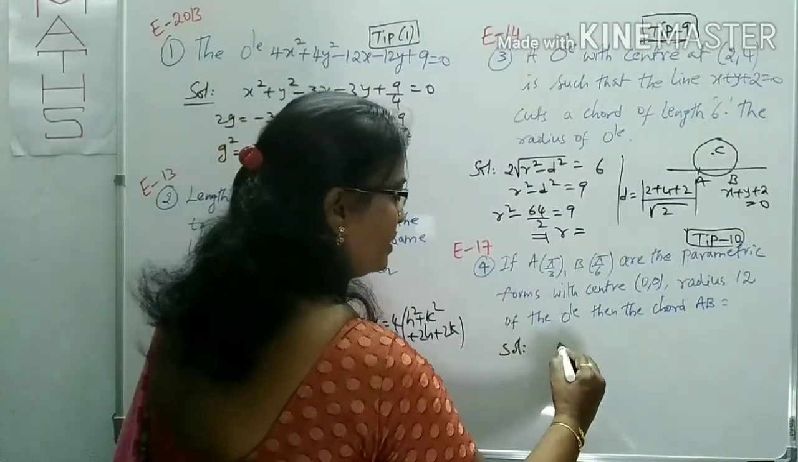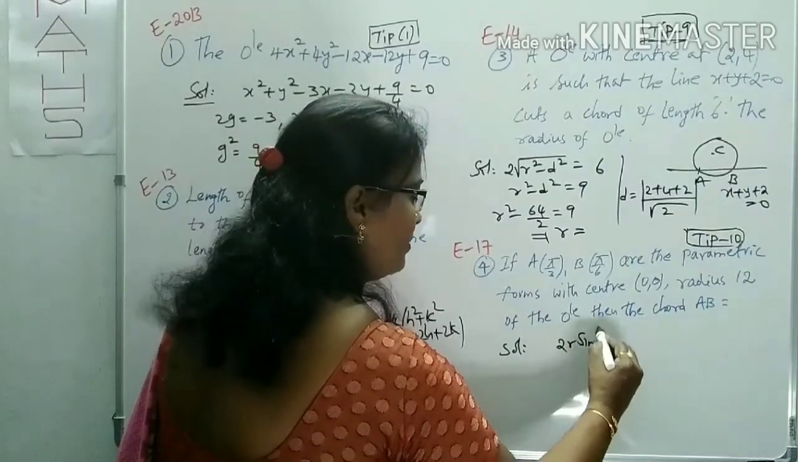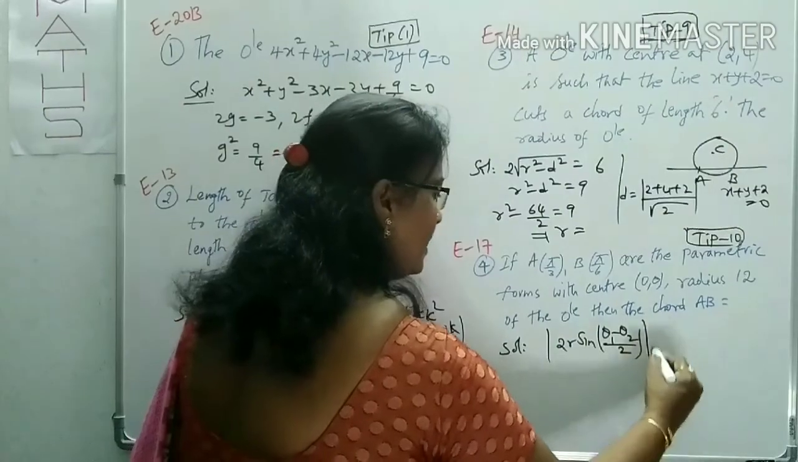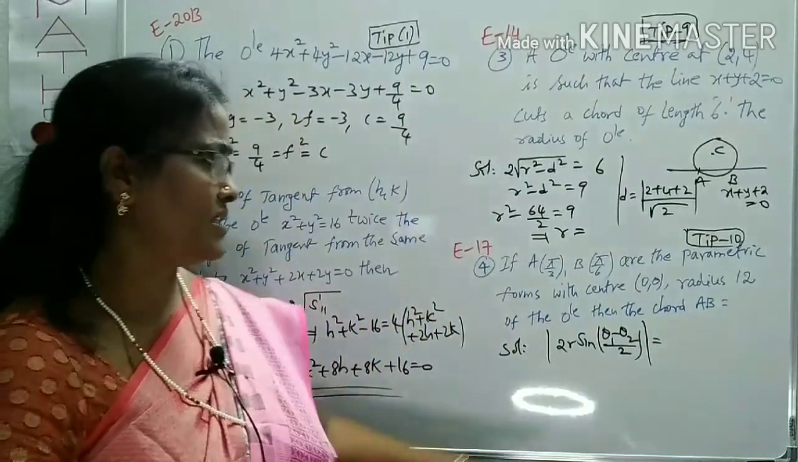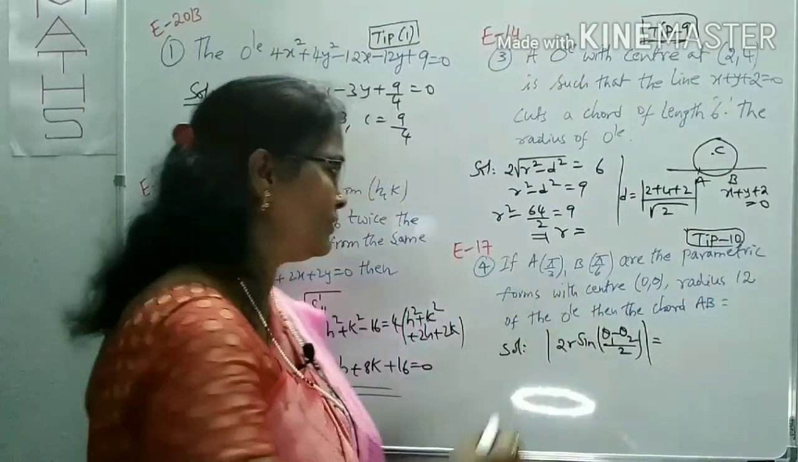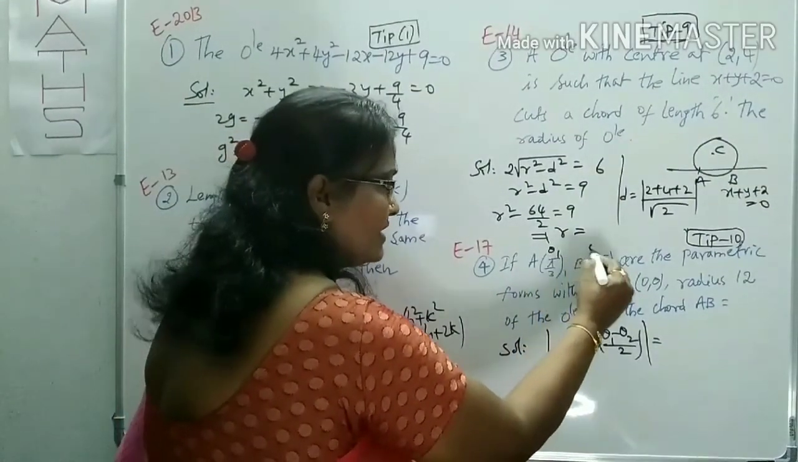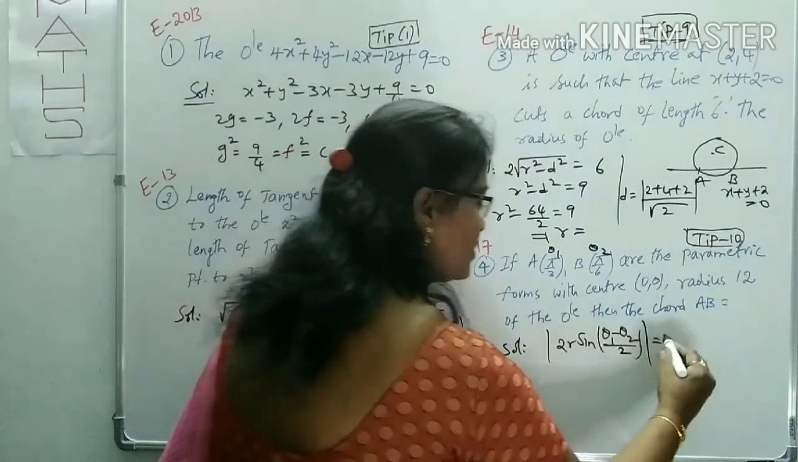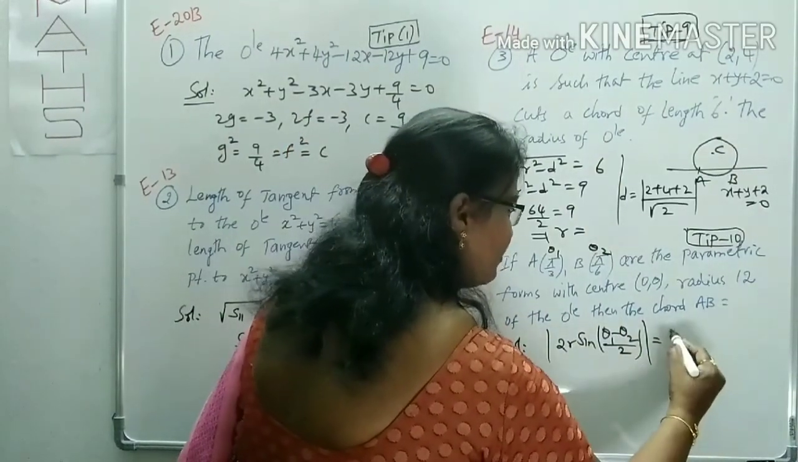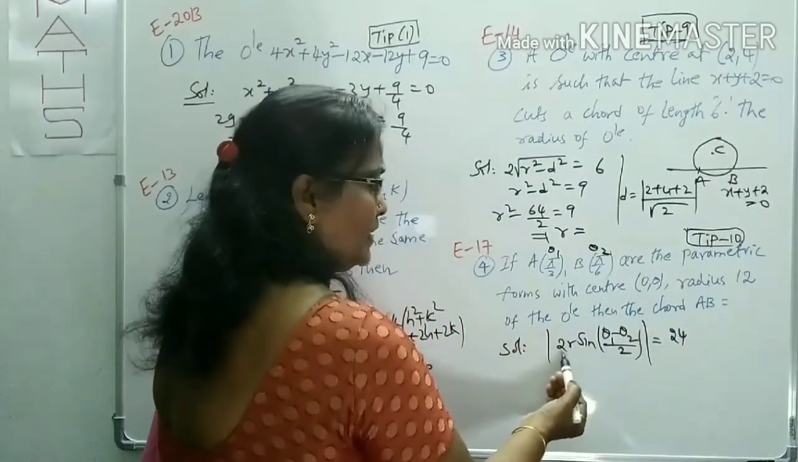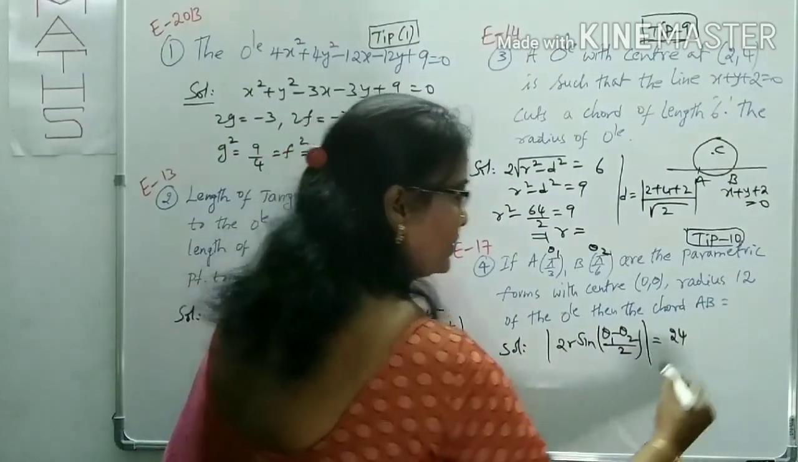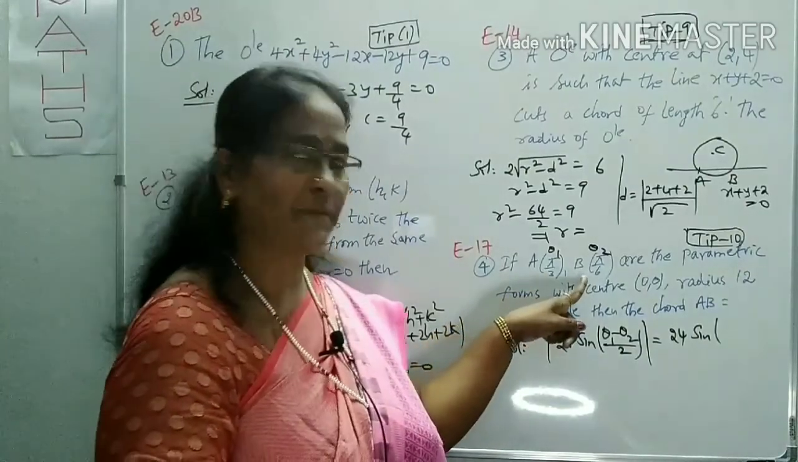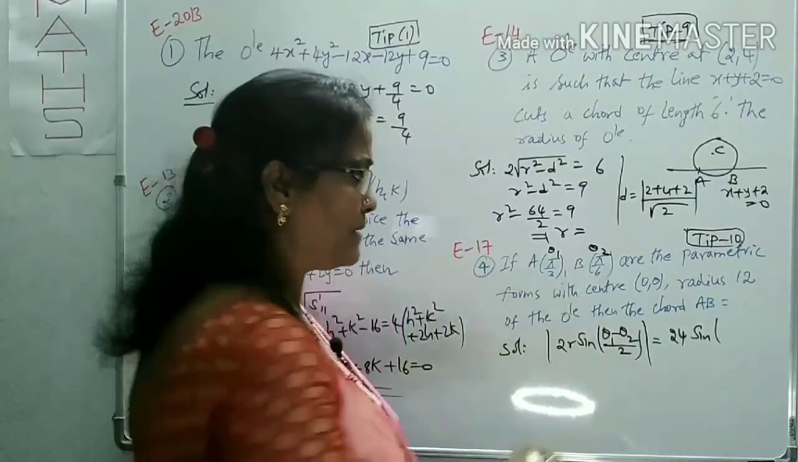The length of the chord formula is 2r sine of the modulus of (theta 1 minus theta 2) by 2. You know clearly the radius is 12. R is given; theta 1 and theta 2 are these two, this is theta 1, this is theta 2. Now what is 2r? 2 into r, which is 12, so 2 times 12 is 24, into sine of theta 1 minus theta 2. Pi by 3 minus pi by 6 is pi by 6, divided by 2, pi by 12.